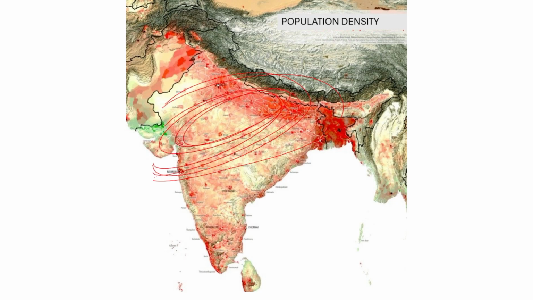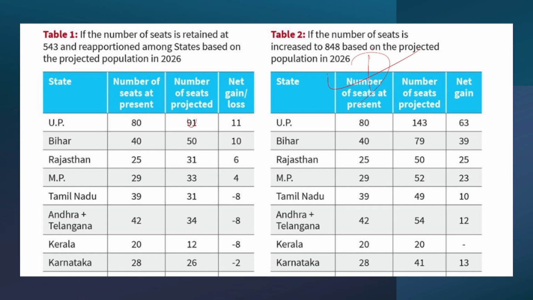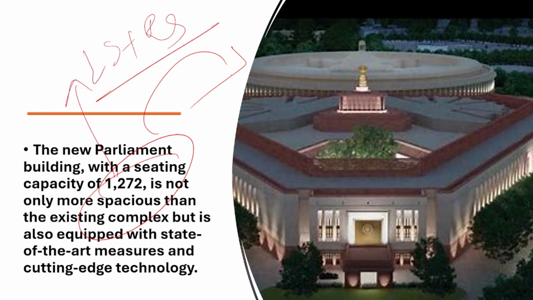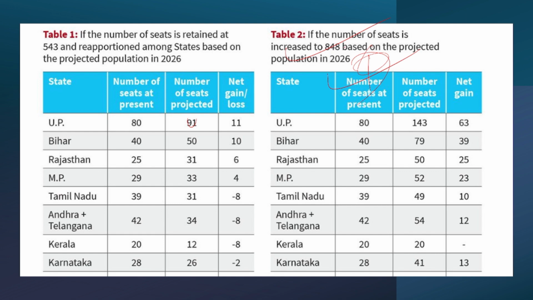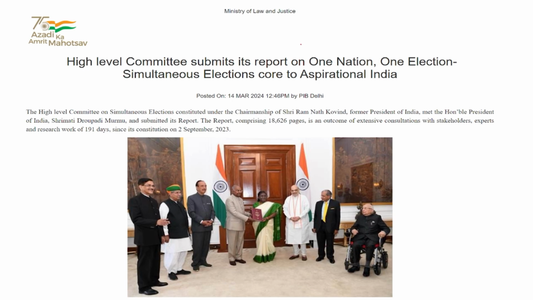With that data, we can easily presume that the number of seats is going to increase in the northern belt as compared to the southern belt, because the northern belt is still unable to control its population. The Delimitation Commission might go with this option because we have seen the increased sitting capacity in the new parliament, that is 1272, for both Lok Sabha and Rajya Sabha. Therefore, it is highly probable that we are going to see 848 MPs in the new parliament.